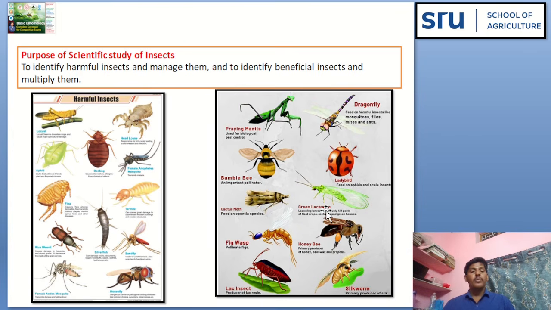They may help in pollination and they may give valuable products such as honey, silk, or lac. Therefore, to identify harmful insects and manage them, and to identify beneficial insects and multiply them, there is the necessity for studying insects scientifically. That's why we are studying insects scientifically. The scientific study of insects is entomology.